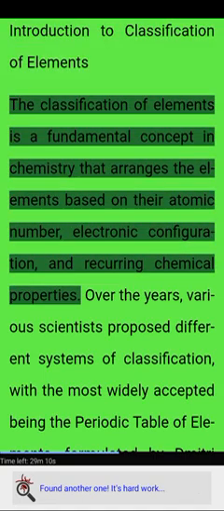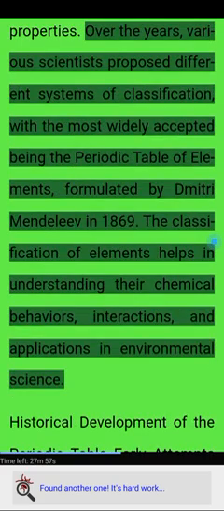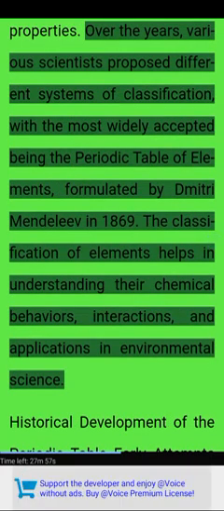The classification of elements is a fundamental concept in chemistry that arranges the elements based on their atomic number, electronic configuration, and recurrent chemical properties. Over the years, various scientists proposed different systems of classification, with the most widely accepted being the periodic table of elements, formulated by Dmitri Mendeleev in 1869. The classification of elements helps in understanding their chemical behaviors, interactions, and applications in environmental science.